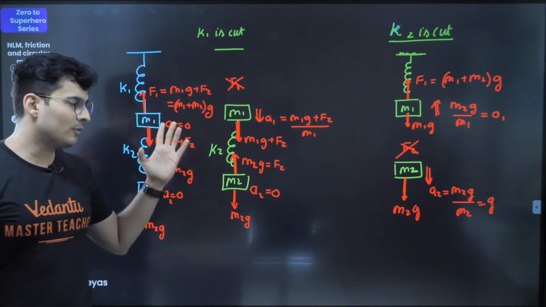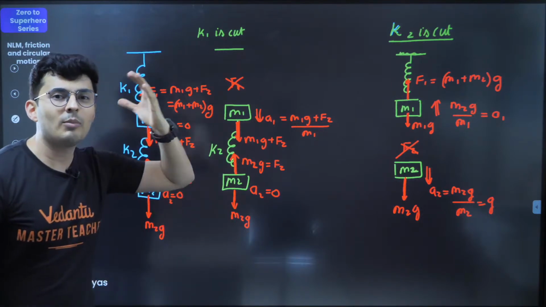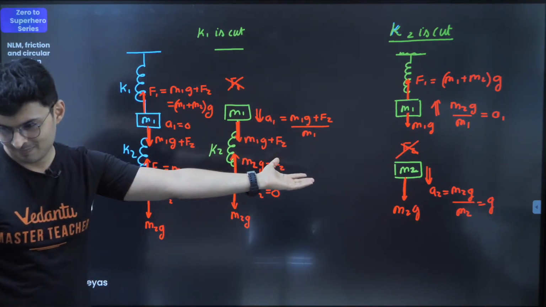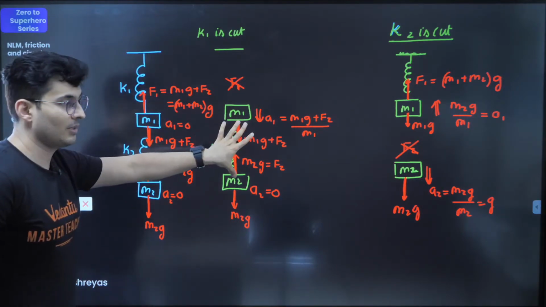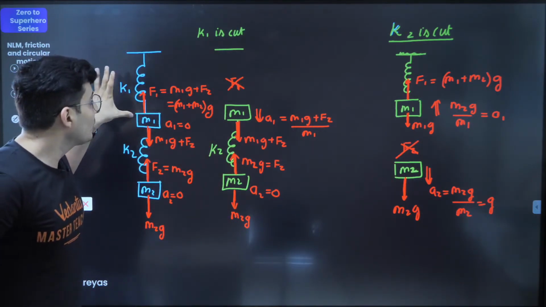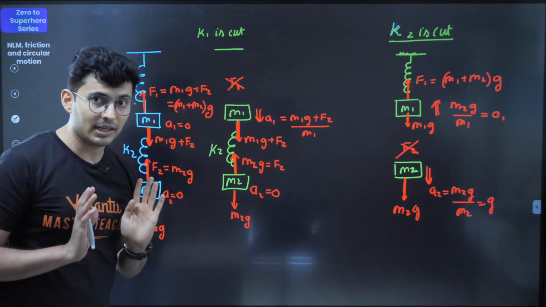So these kind of questions are very important. You should know how to solve them. It's all about free body diagrams. It's all about what you take as a system. It's all about whether you realize when you cut a spring, that force vanishes, the other spring remains intact.